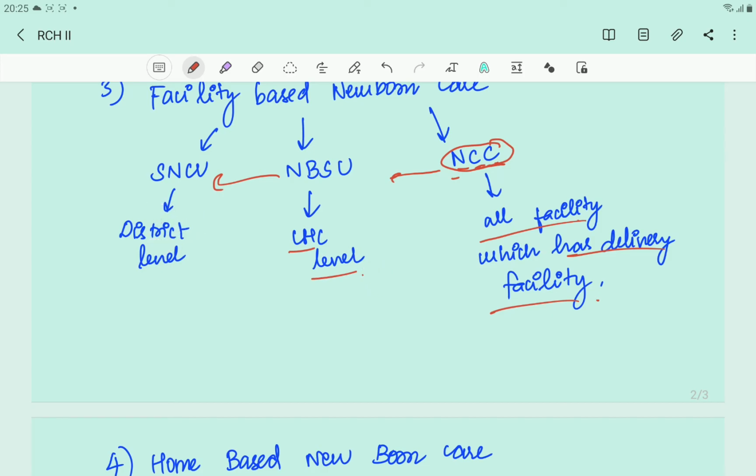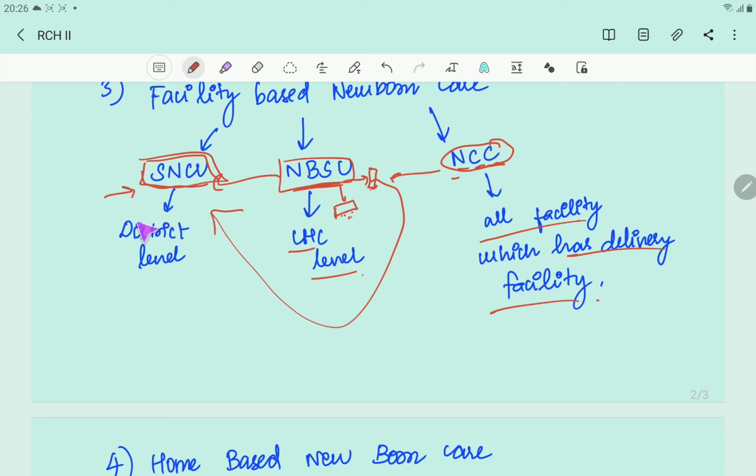In NBSU, they'll be able to manage certain conditions. Like NBSU is divided into conditions that can be managed at NBSU, and after stabilization, they can keep in NBSU itself. And then the other one is they can manage in NBSU at first, but then they have to refer to SNCU. Okay, so that is one criteria. And at SNCU, there'll be certain criteria as to when you have to admit to SNCU, and then after a certain time, you have to step down, and then you can discharge. Okay, so there are criteria for that. So that's about facility-based newborn care.